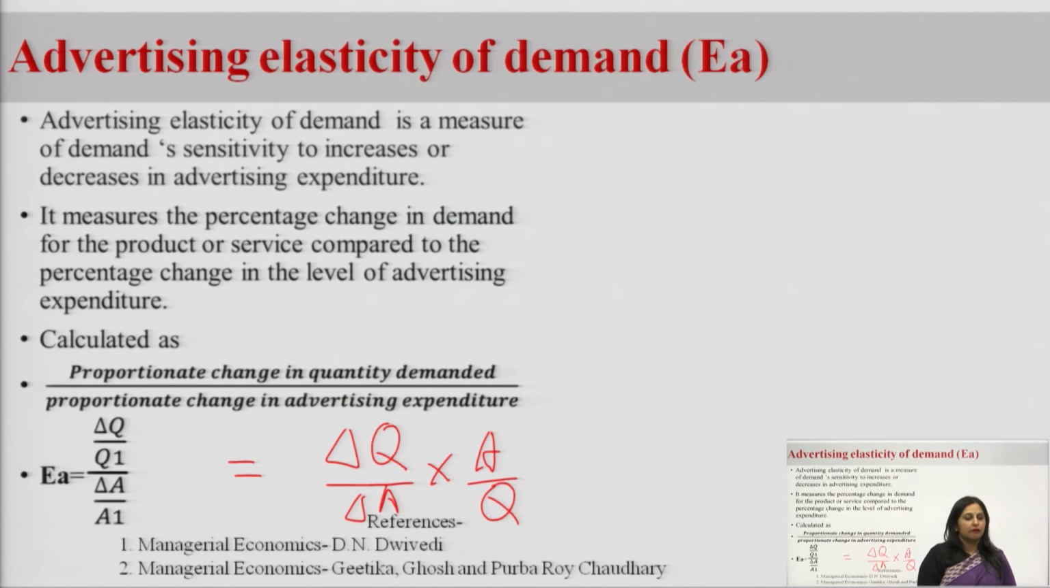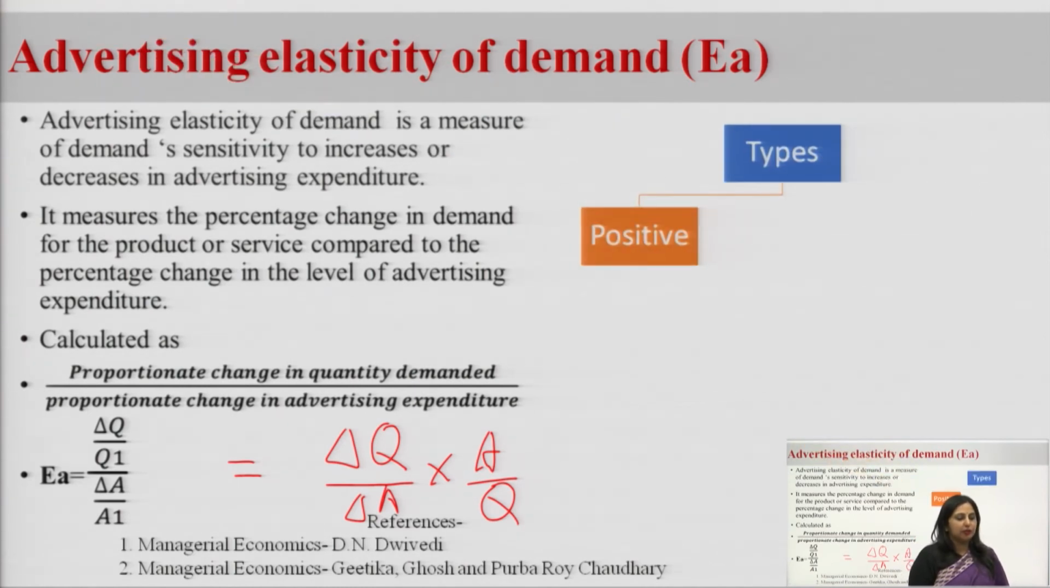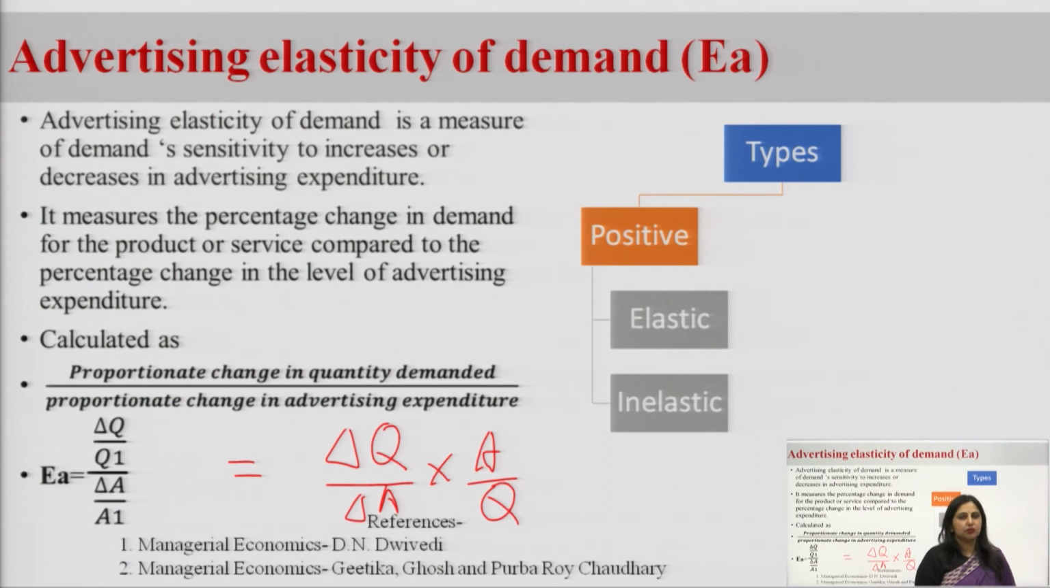So, again it is of two types. It can be positive, which can be greater than 1 or 1, it means demand is elastic. It can be less than 1, which means demand is inelastic. It can be negative, it means that there is negative impact of advertisement expenditure on demand. It means when the advertisement expenditure is increasing, the demand is actually decreasing. So, it is not good for the advertiser and the marketer. So, he should not advertise in case the product is having negative advertisement elasticity of demand.